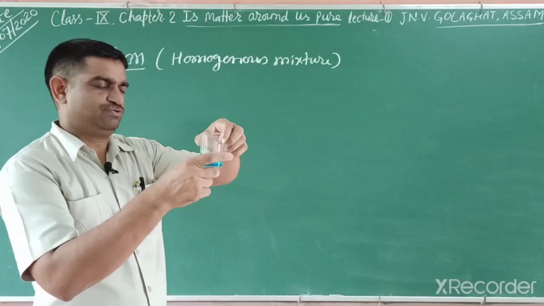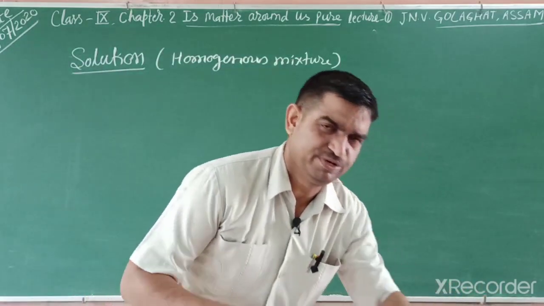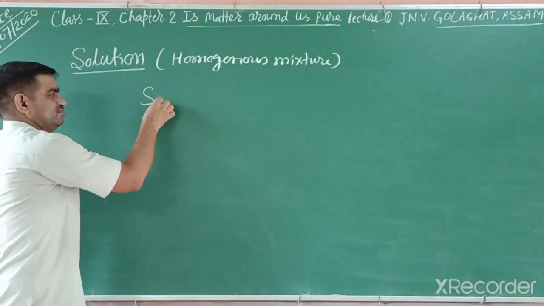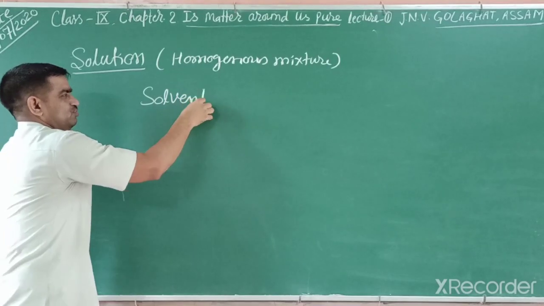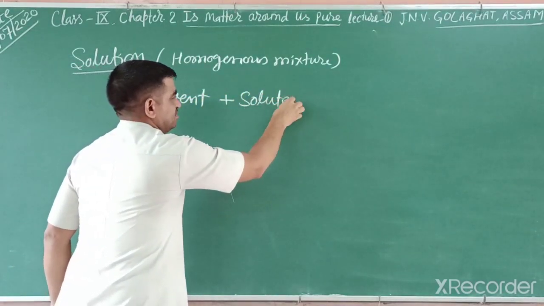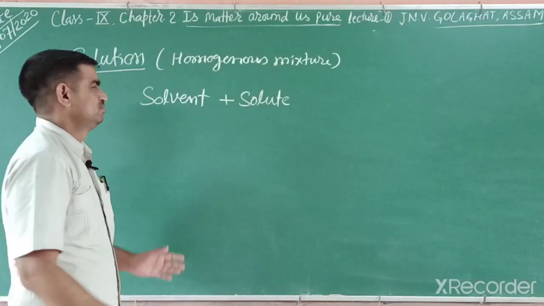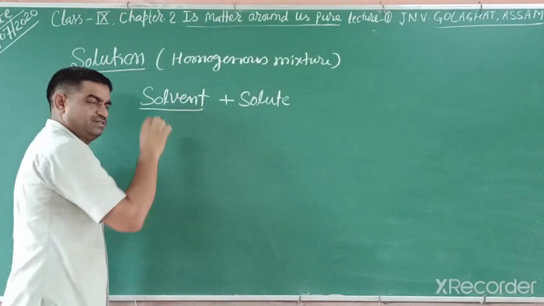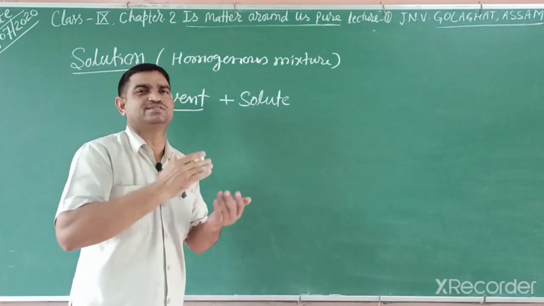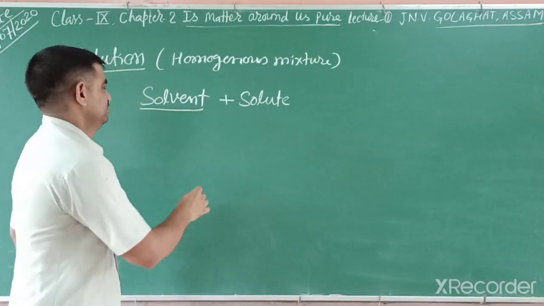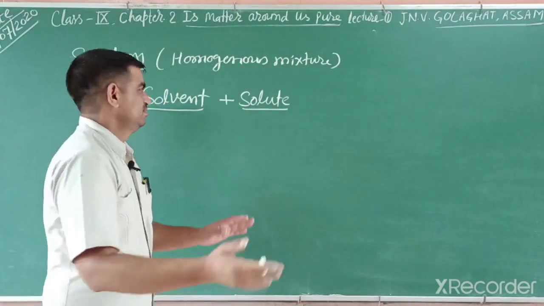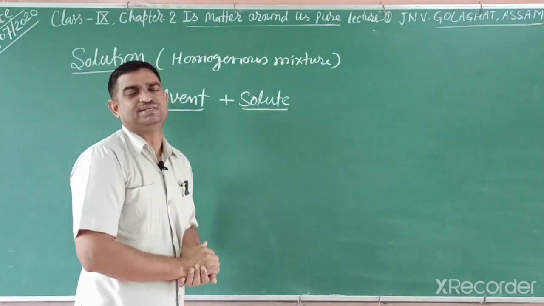So how can we divide these two components separately? One is solvent, the other is solute. What is solvent? Solvent is the component that is the major component, in larger amount, larger quantity, and solute is the one with lesser amount. They can be in any physical state.